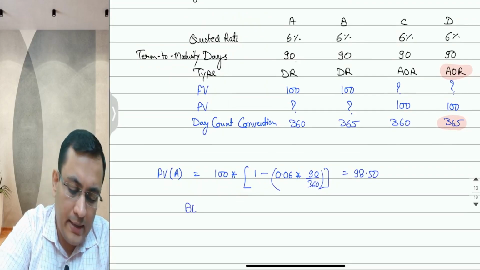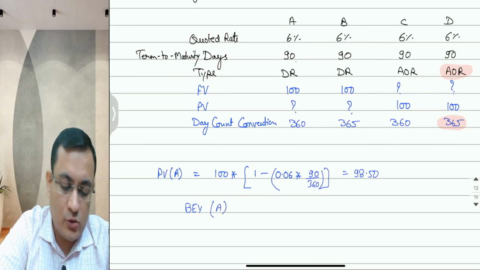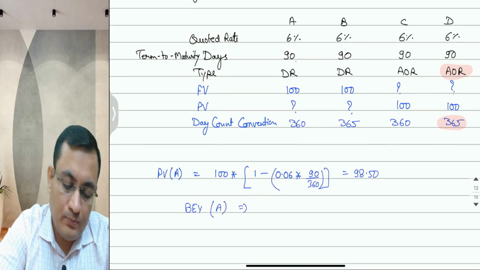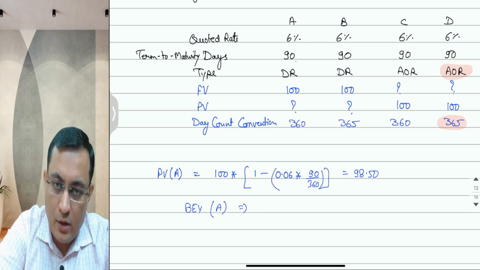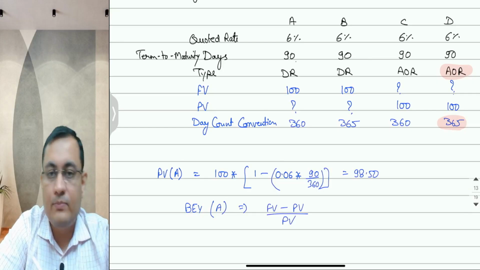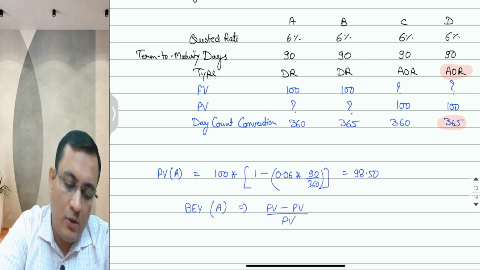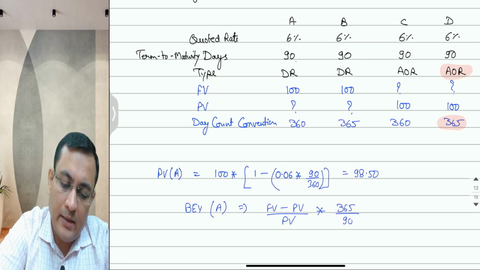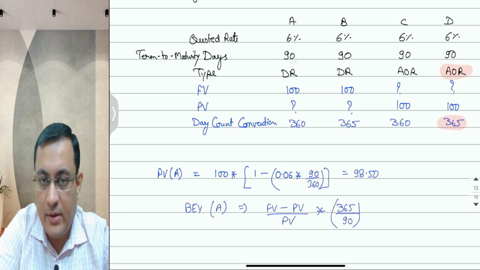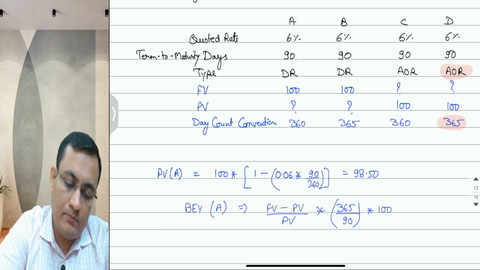So the bond equivalent yield of money market instrument A will be equal to the return calculated on an add-on rate basis. So it is FV minus PV upon PV. This is an add-on rate, the return calculated as a percentage of investment amount, multiplied by 365 upon 90. The periodicity is converted with a day count convention of 365, multiplied by 100.